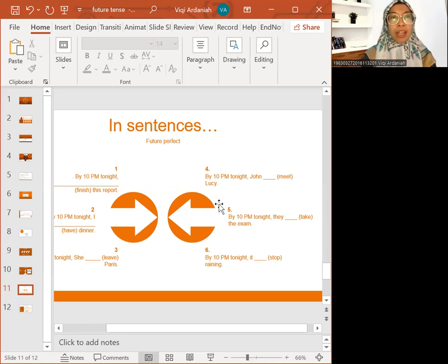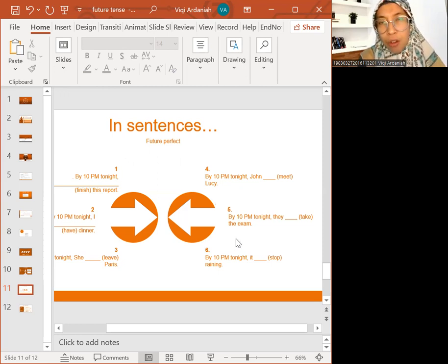So that's how we see the differences between future continuous, future perfect, and simple future tense. Remember, you can also use present tense to indicate future, but that would usually be in conditional sentences, and also with time clauses, for example, I will come when she calls me. Or I will come if he calls me. That would be fine also.